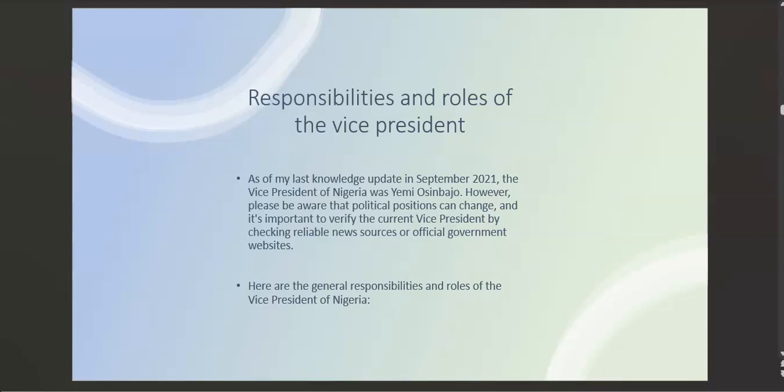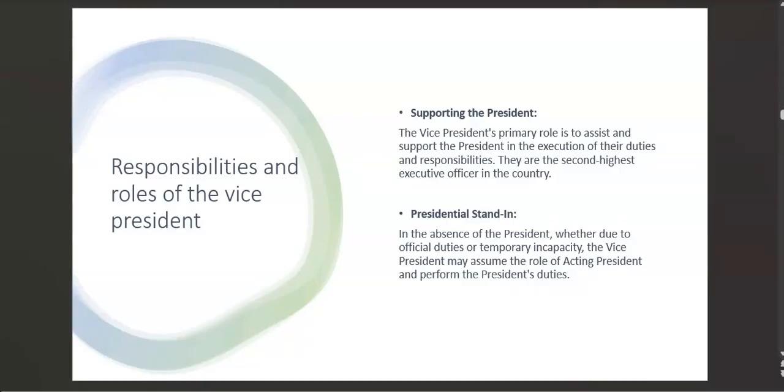So I have various examples here of their responsibility. The first responsibility I want us to look at is supporting the president. I've talked about this. The vice president and the president work hand in hand, whereby the vice president supports the president in his primary role, to assist and support him in executing some duties and responsibilities.